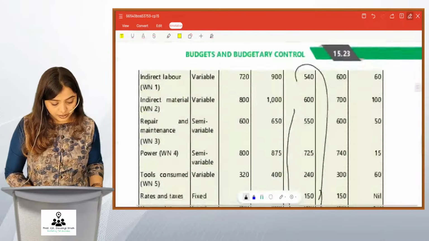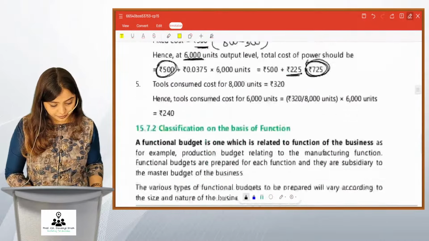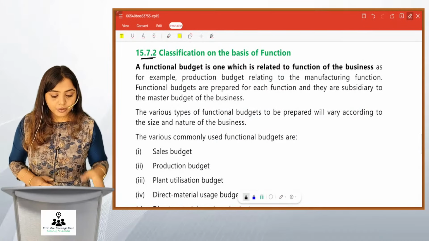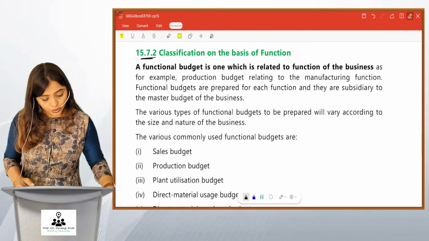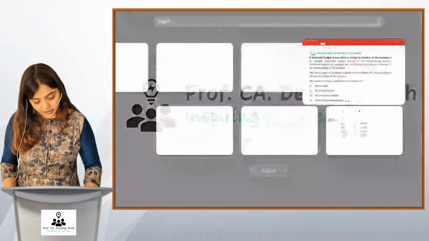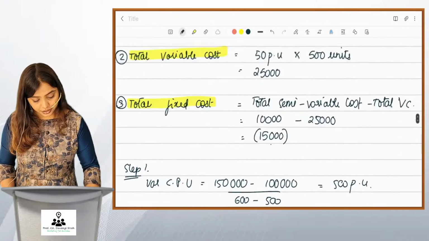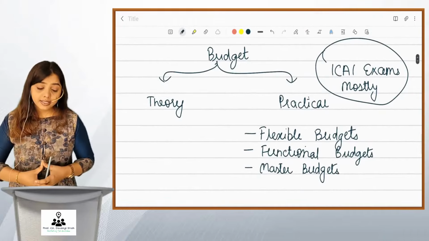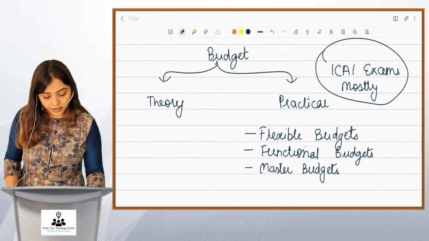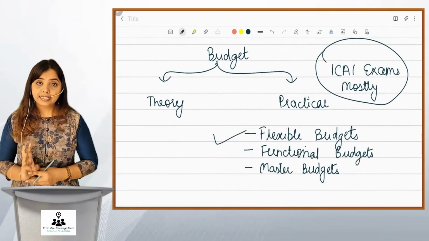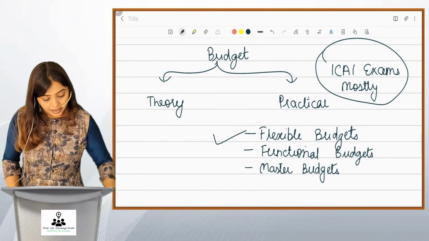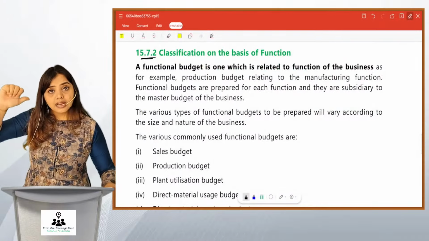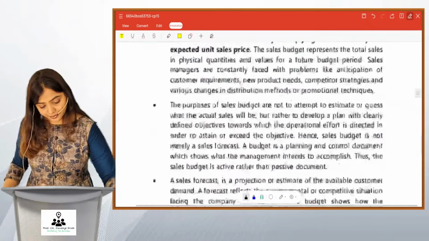Now we move further. What I would do is, if you go to the part that I have written earlier, yes, here, I have told you that for budget, there will be a theoretical session and today's practical session. Friends, we did 3 sums of flexible budget. Okay? What I'll do is, we'll go to the last practice section that we have.